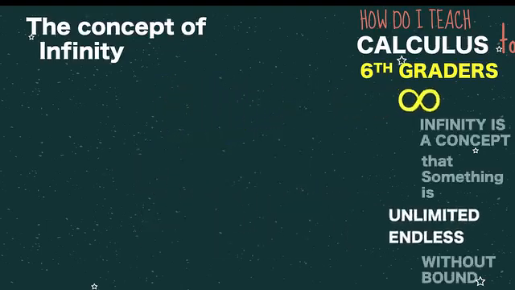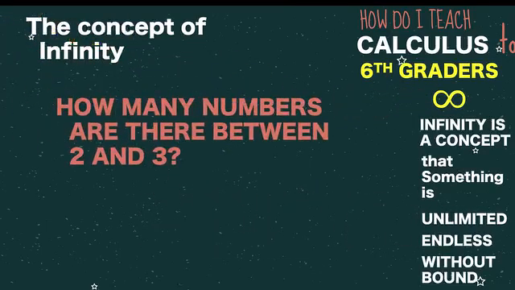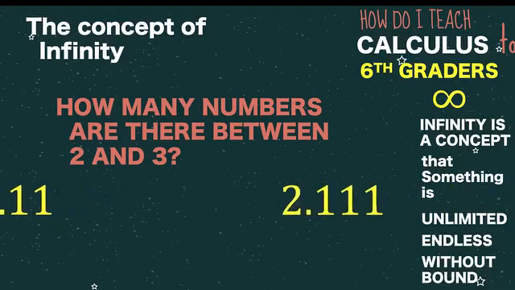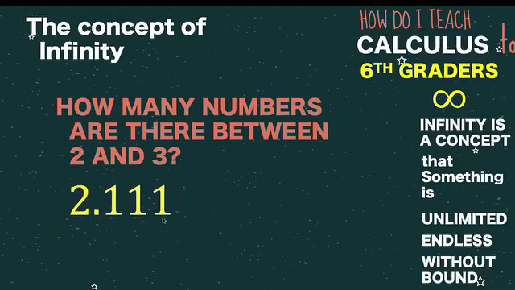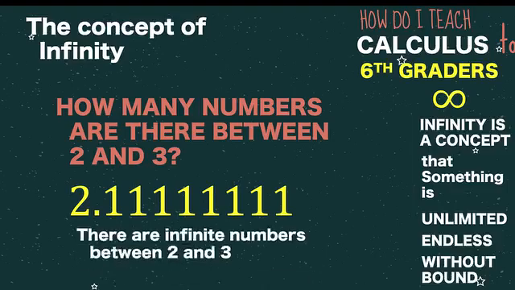Let me explain. Let's say we are asked this question. How many numbers are there between 2 and 3? Definitely 2.1 is between 2 and 3, as well as 2.11, 2.111, or I can keep on adding 1 at the end of this number, and we'll always get a number that's between 2 and 3. And therefore, we now say that there could be an endless number of numbers between 2 and 3. And so that's our idea of infinity, something that is unlimited, endless, but infinity is not a number. So there are infinite numbers between 2 and 3.